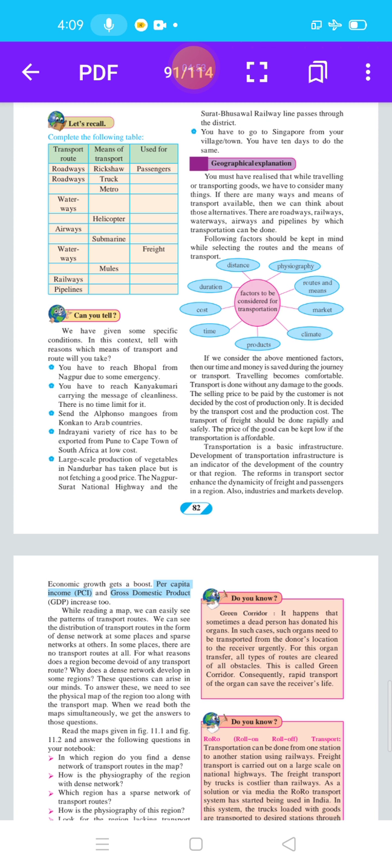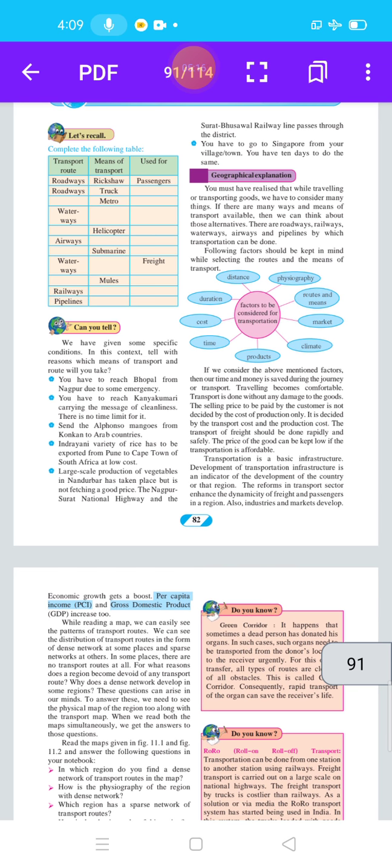Next point is geographical explanation. You must have realized that while traveling or transporting goods, we have to consider many things. If there are many means of transport available, then we can think about those alternatives. There are roadways, railways, waterways, airways, and pipelines by which transportation can be done. Here, students, a diagram. The following factors should be kept in mind while selecting the route and the means of transport. Draw this diagram in your notebook.